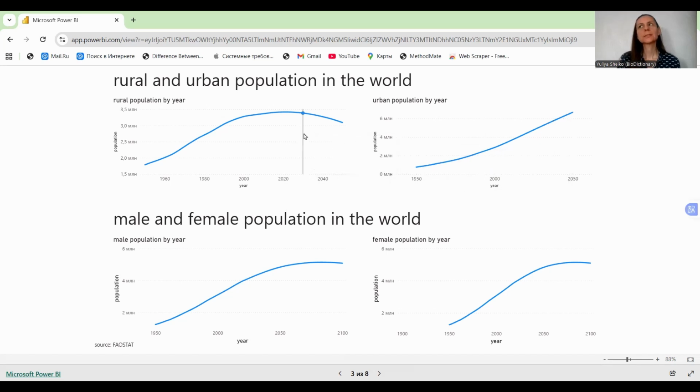And this is a world trend. It's not about one country. And for male and female population, we can't see any difference. This is similar, like the number, and similar for the type of line, the same.